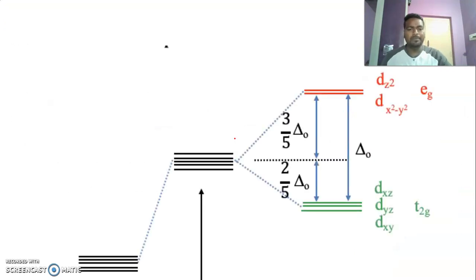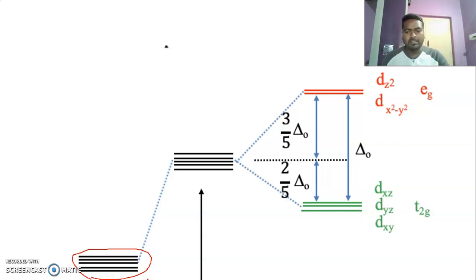Now let us see, dear students. There are 5 d orbitals. Imagine this is the ground state, the d orbitals before the ligand approaches. Now we are going to understand the formation of a coordination compound in octahedral complexes.